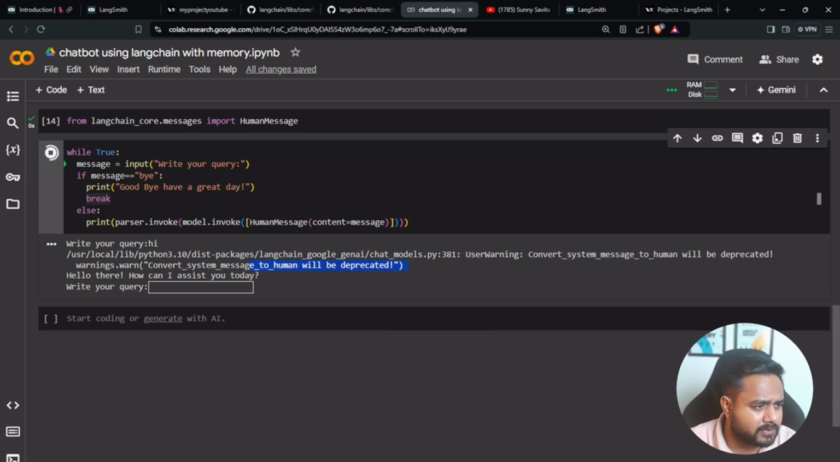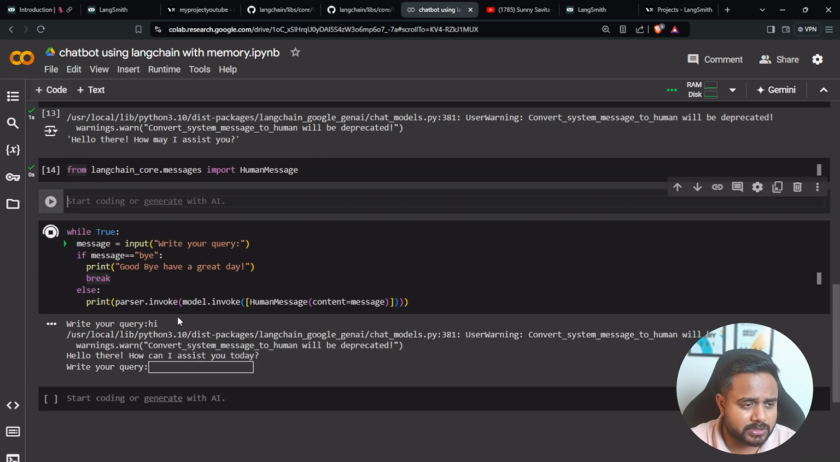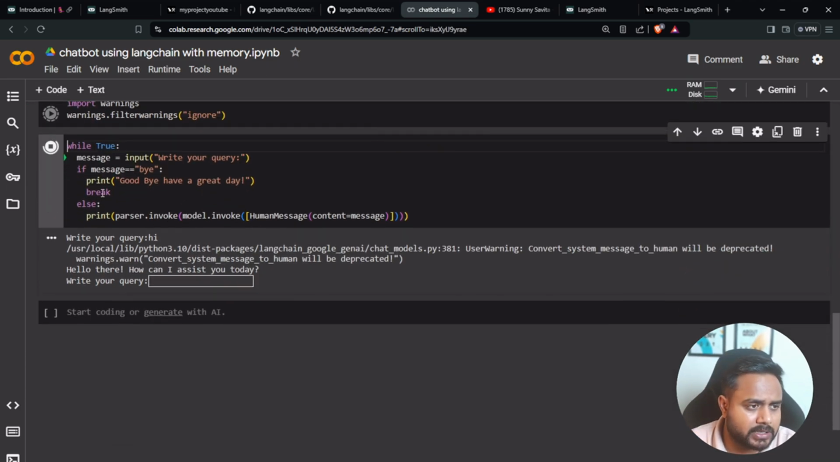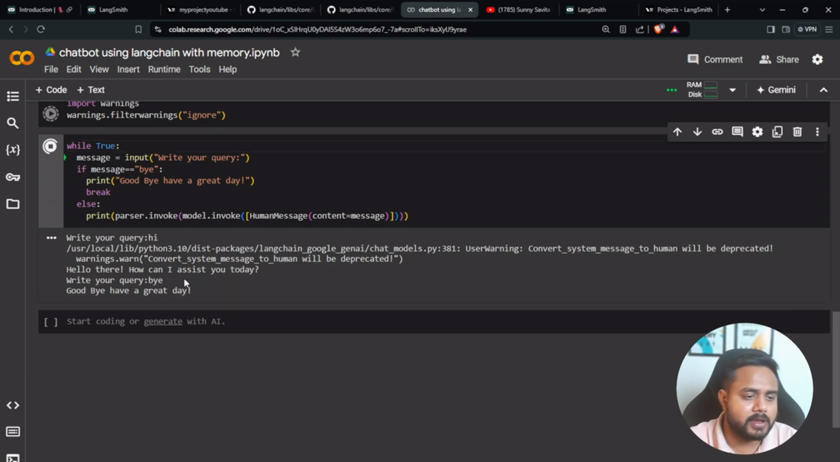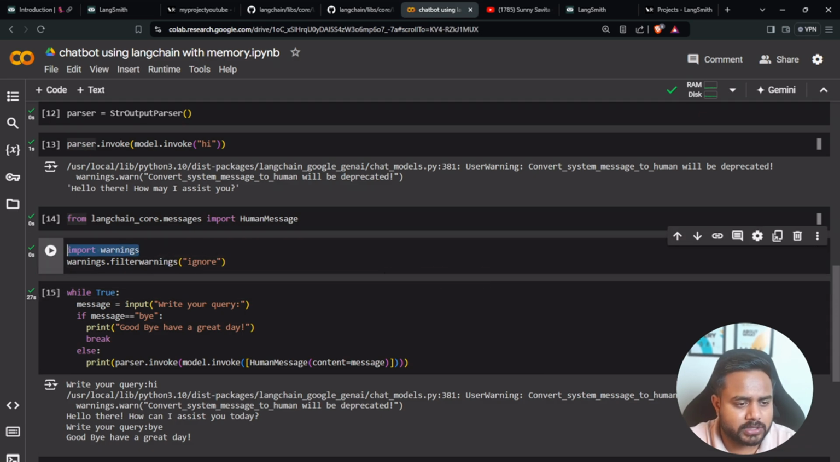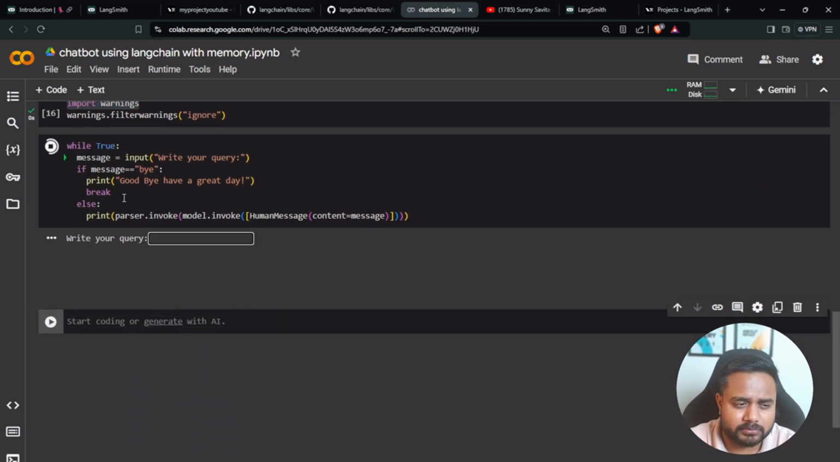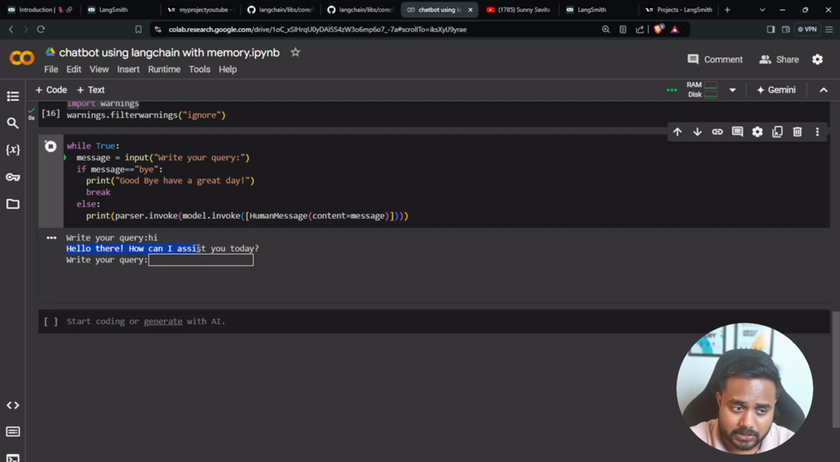If you want to remove this warning, if you are getting frustrated with these warning messages, simply import this filter warning. Now once I run it, let me first write y here. See, it broke. Now this is done. If I execute it again, I won't get any sort of warning. So let me write hi. Here I'm getting the message how I can assist you.